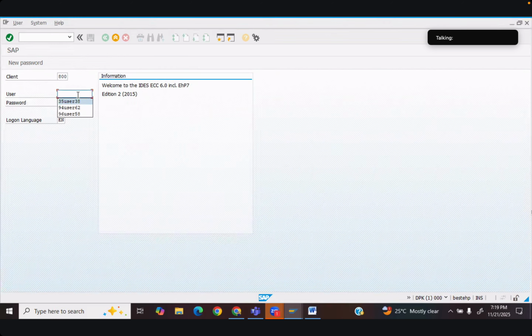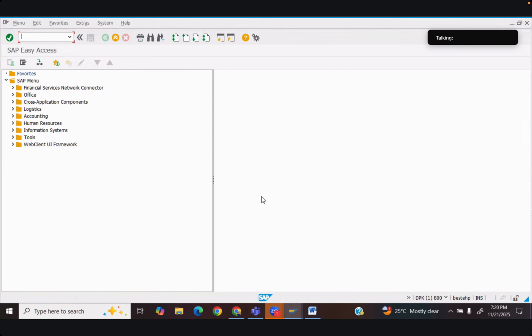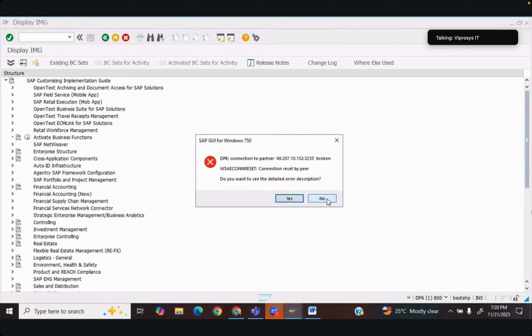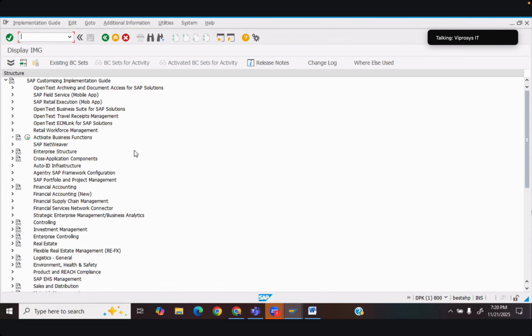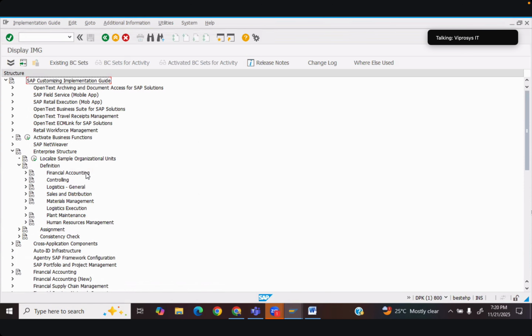Okay. So we have got this one, and we have got this. So I'll go with the SPRO transaction, and when I go to the SPRO transaction, we need to click on this SAP Reference IMG. No matter which module, whether it might be finance, manufacturing, or sales, any configuration will start with this SAP Reference IMG. Then we need to go ahead and open the enterprise structure. So this is the enterprise structure. In the enterprise structure, we'll have the definition part. In the definition part, we'll have the financial accounting.